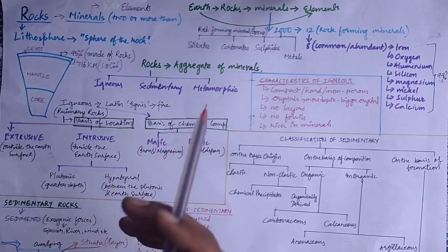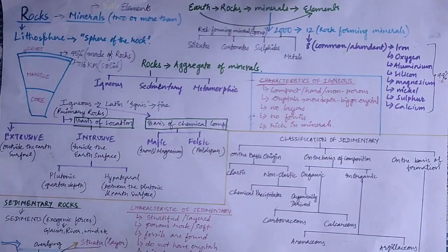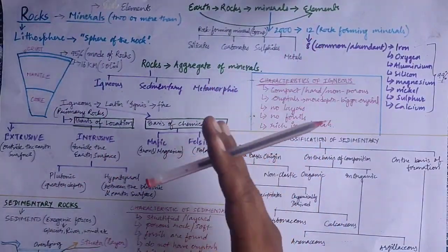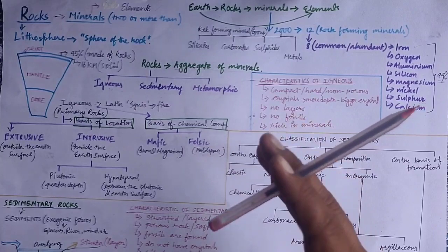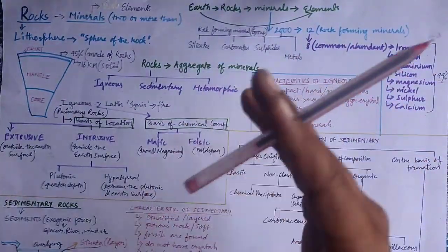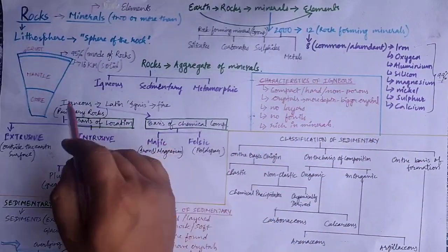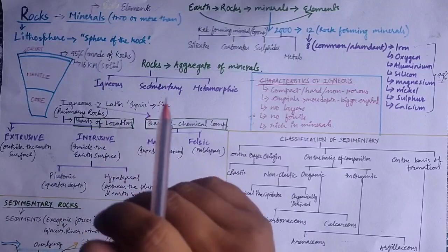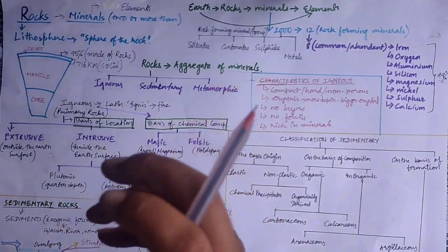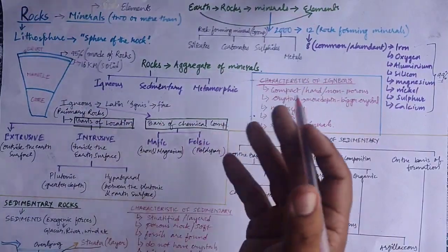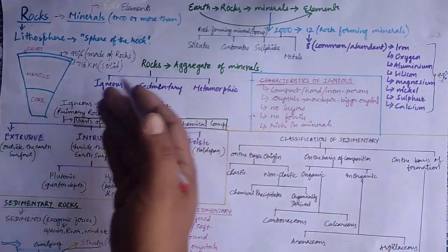When the molten material present inside the earth comes onto the surface through cracks, fissures or volcanic eruptions, and comes in contact with the outside atmosphere, it cools down and forms a solid rock. That rock formed from the solidification or cooling of molten material is called igneous rock. Since it has been formed from the molten material of fire, it is known as igneous.